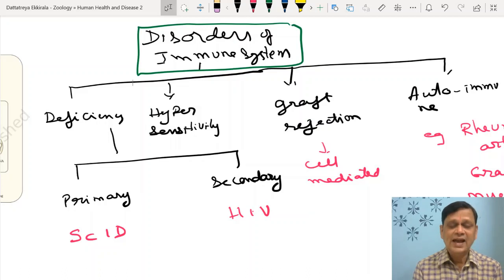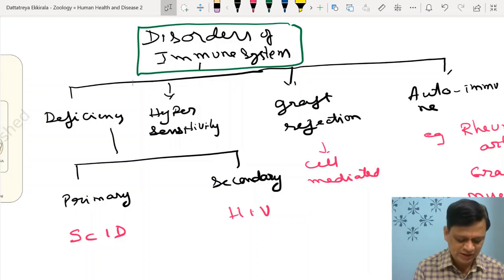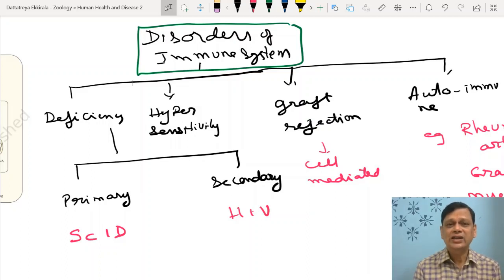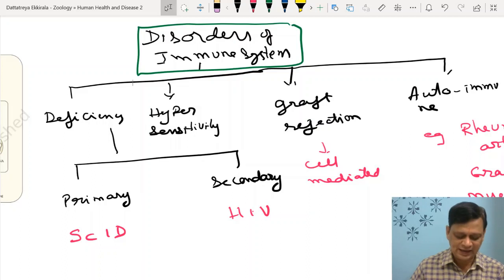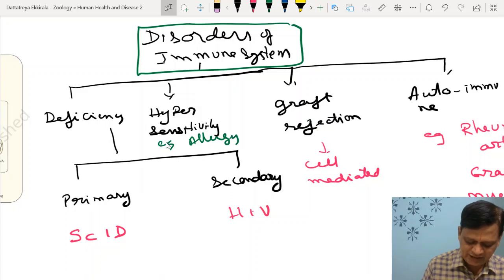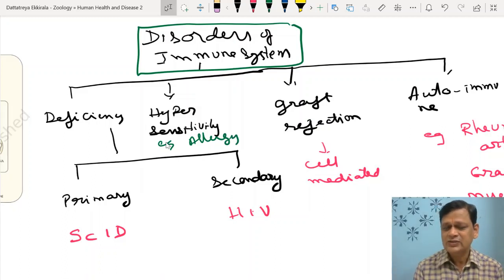Then, if the immune system is not functioning properly or is less than normal, we say deficiency. If it is working excessively, we call it hypersensitivity. Exaggerated immune response is called hypersensitivity, of which one variety is allergy. So for example, allergic rhinitis: histamine and bradykinin are excessively produced, causing capillary dilation, and there can be respiratory problems because they also cause bronchial constriction, right? If an antigen enters, the body should respond, but it should not overact, right?